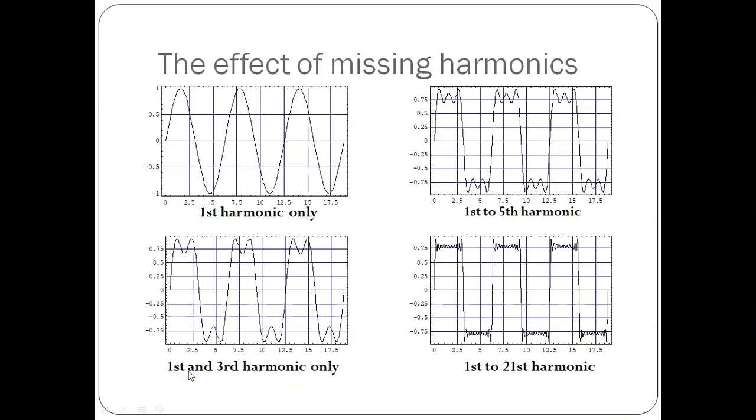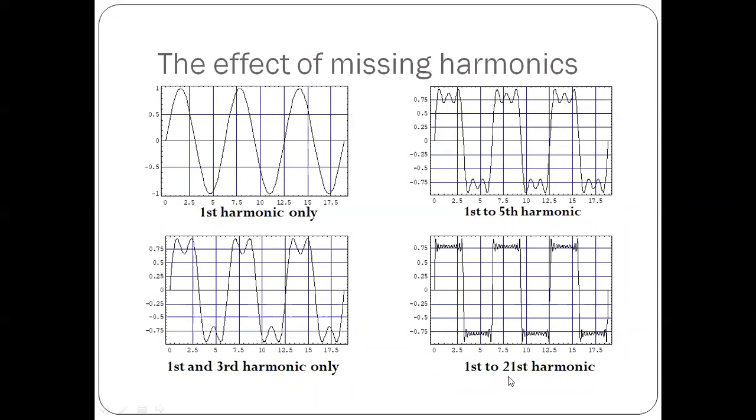So if you allow first and third harmonic, so 20 megahertz and 60 megahertz, if I see a 20 megahertz square wave using a 60 megahertz oscilloscope, this is what will be seen. Okay, 1 to 5th harmonic, you get a wave like this.